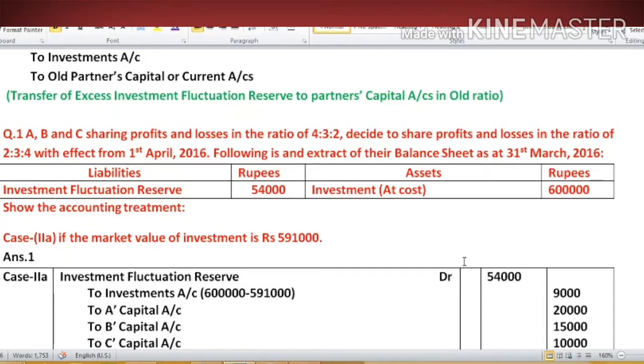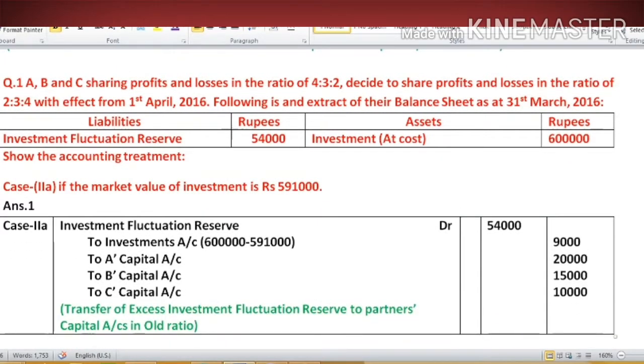So this loss can be adjusted against this reserve and the amount still remaining in this reserve will be distributed amongst the old partners in old ratio. So here go the entries: investment fluctuation reserve account debit to investment account, to old partners' capital account.